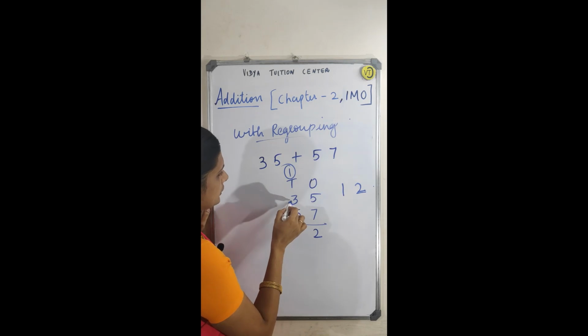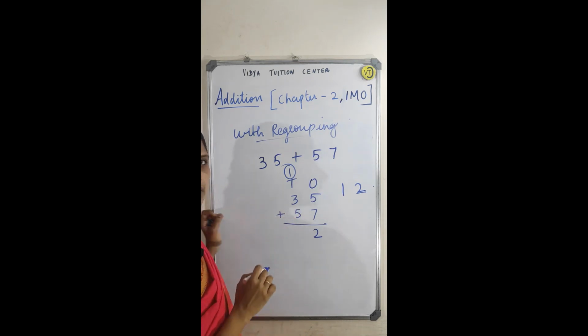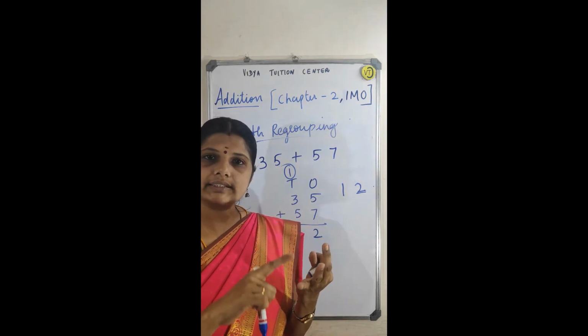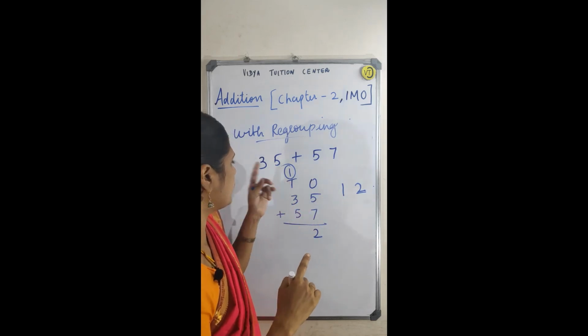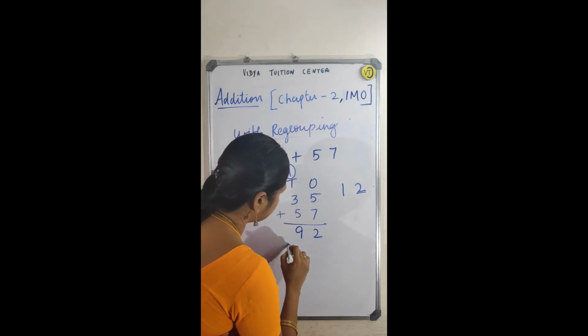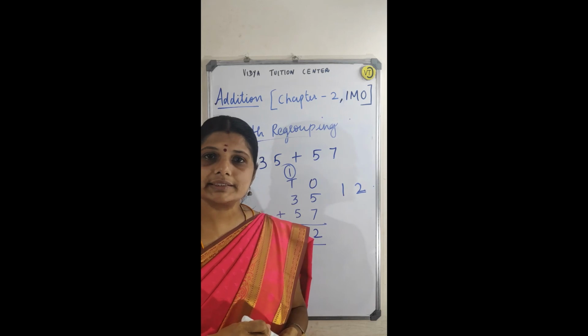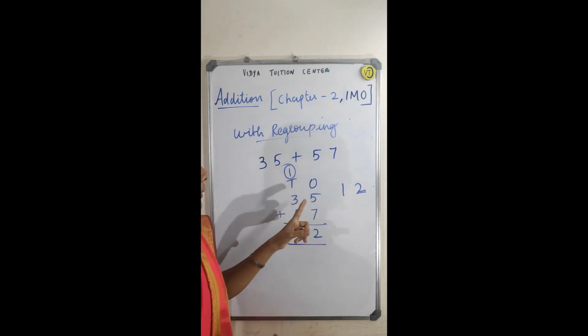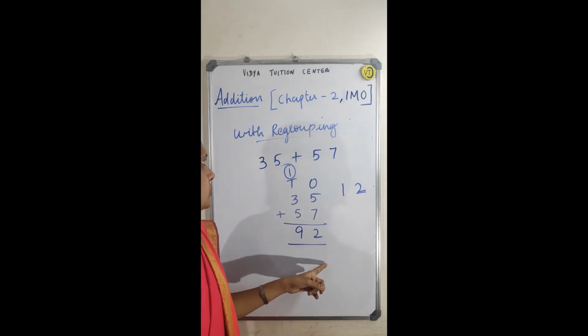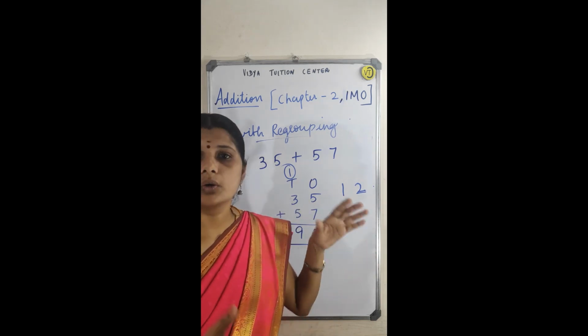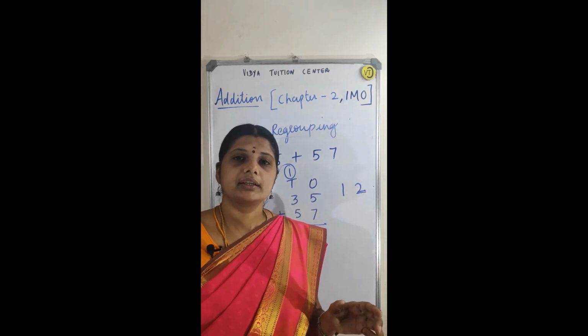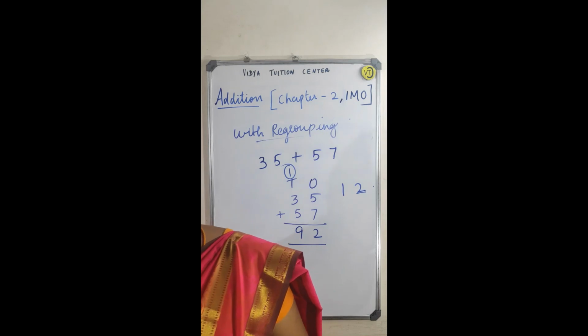Yes. Now what you do is 3 plus 5. 3 plus 5 is, after 5: 6, 7, 8. 8 plus 1 is 9. So this is 92. 35 plus 57 gives 92. This is with regrouping. With regrouping in the sense that you must have a carryover.